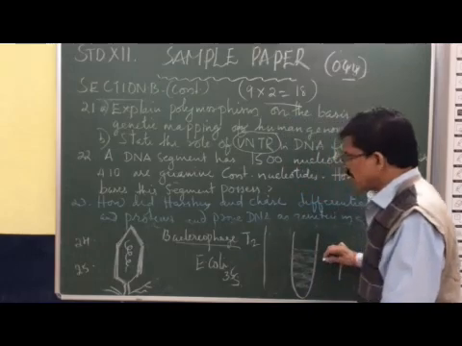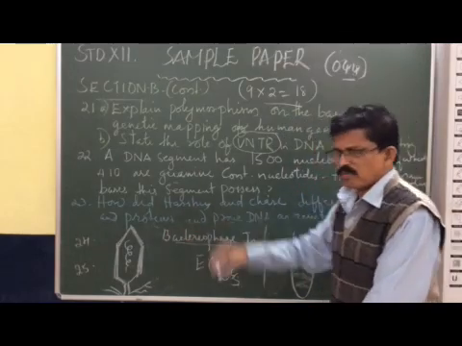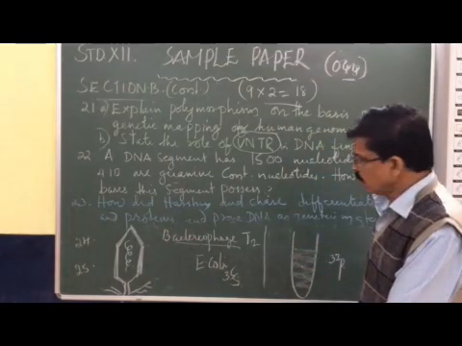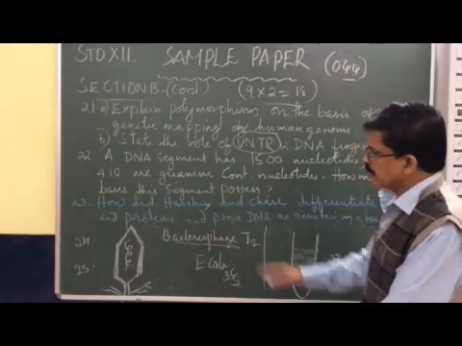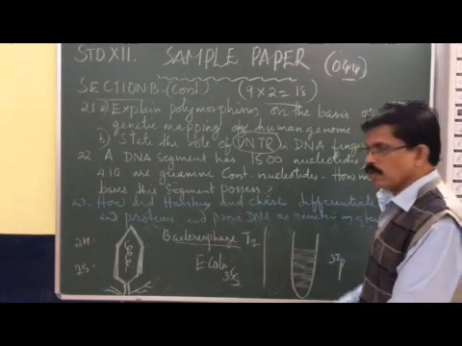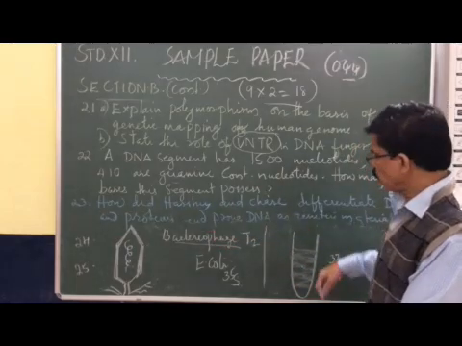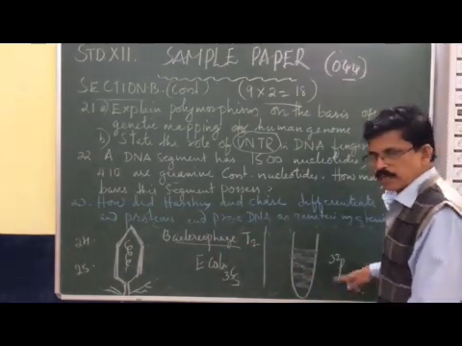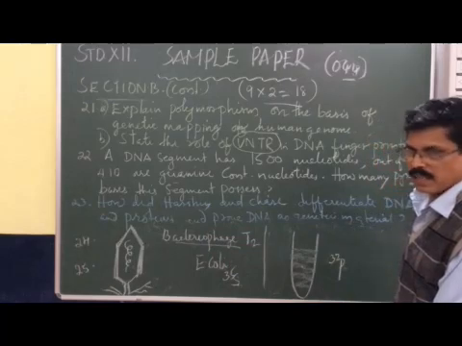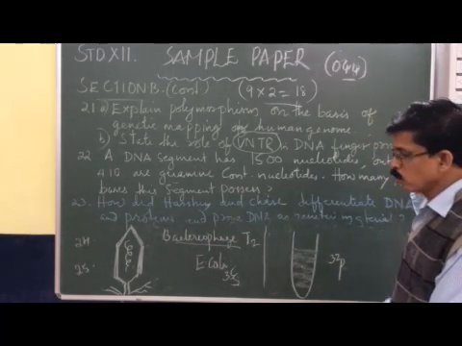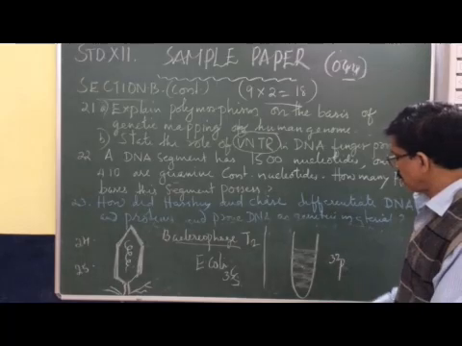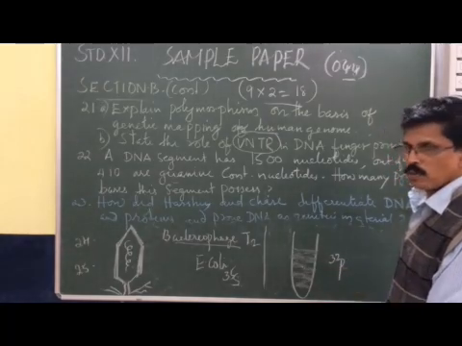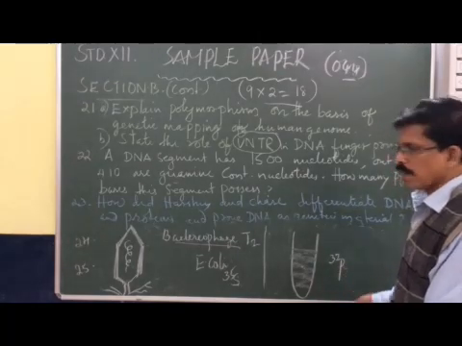Now what happens: when the bacteriophage infected the bacteria Escherichia coli, they injected the DNA into the bacteria and the protein coat remained outside. So the DNA labeled with phosphorus 32 entered the bacteria, and the bacteria multiplied using the phage DNA. After 20 minutes, they blended and centrifuged and separated the bacteria.